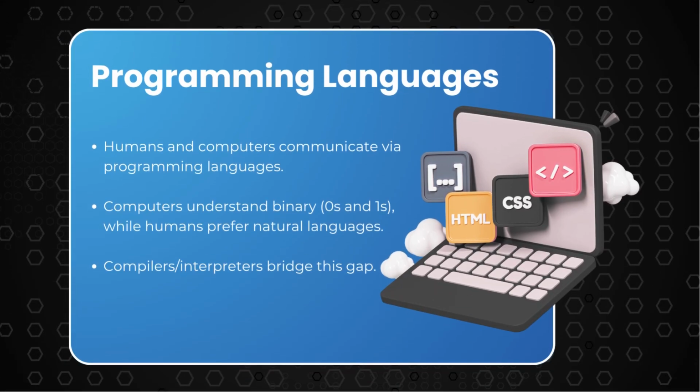Programming languages act as translators. High-level languages, like Python, are human-readable, while low-level languages, like assembly, are closer to machine code. Tools like compilers convert code into binary for the computer.